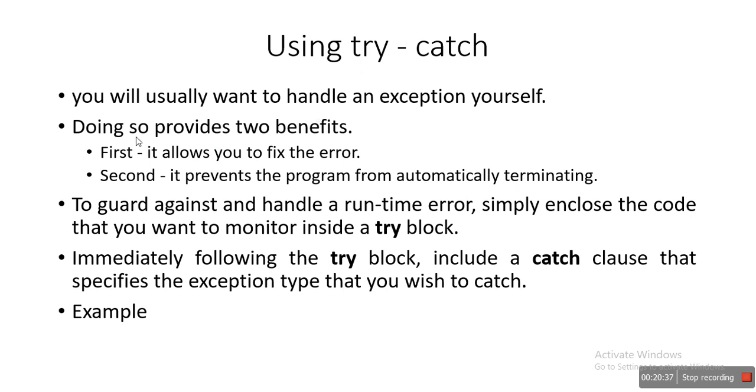So what are the two benefits of handling an exception manually? First, using a try and catch block allows you to fix the errors. And the second benefit is it prevents the program from terminating automatically. Obviously, if you are not handling any exception, your program is going to terminate during runtime. Next, to guard against a runtime error, simply enclose the code that you want to monitor inside the try block.